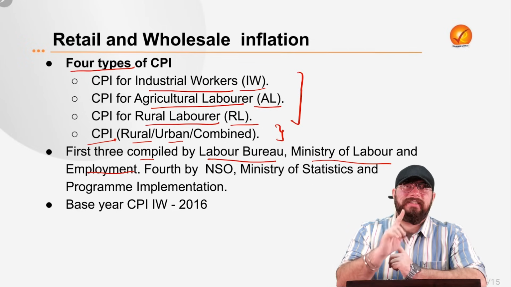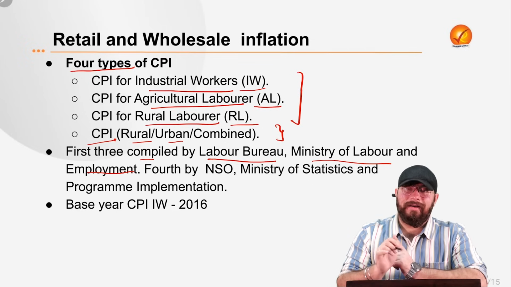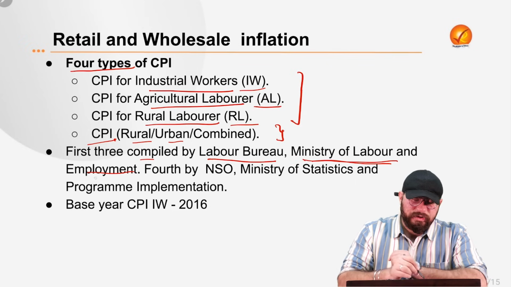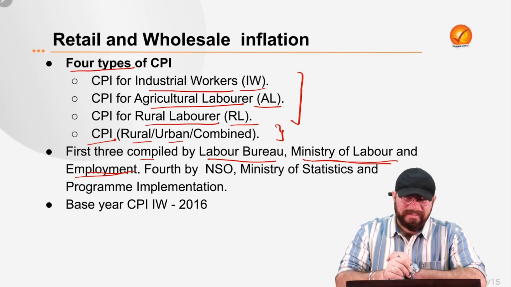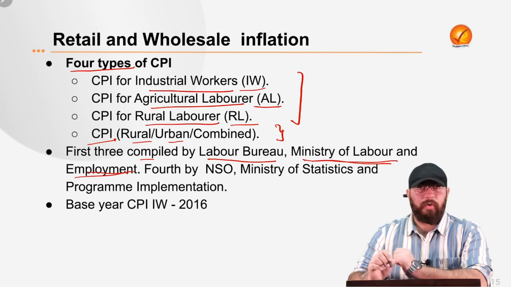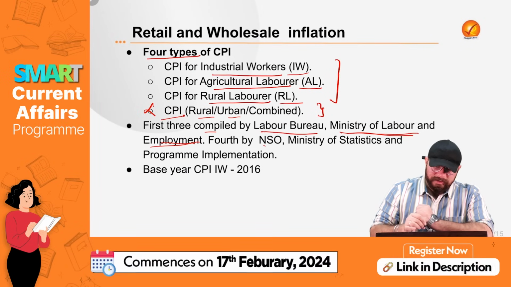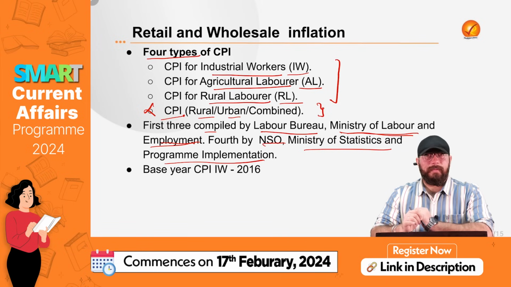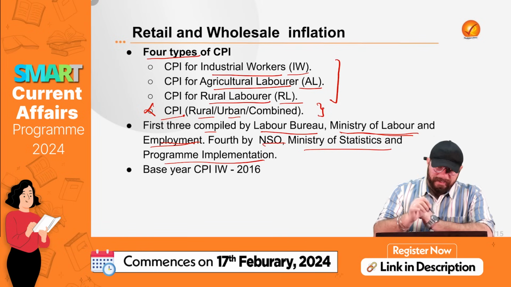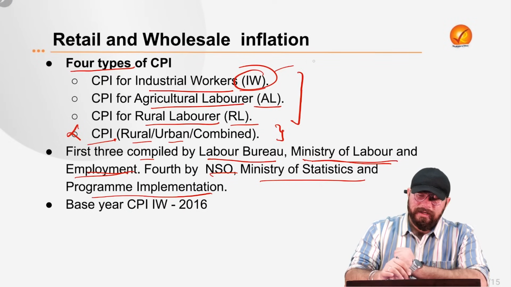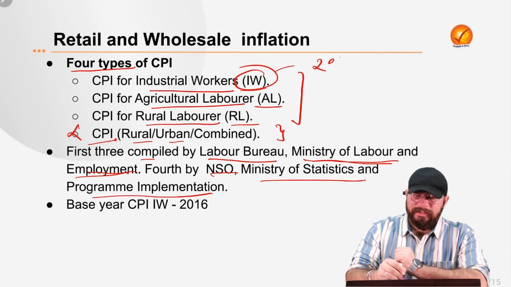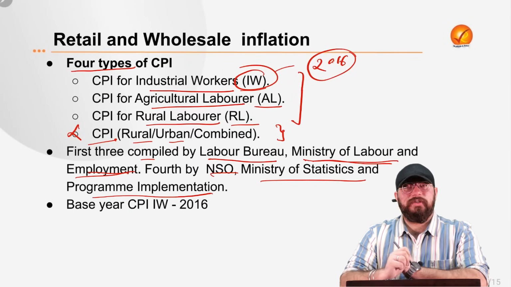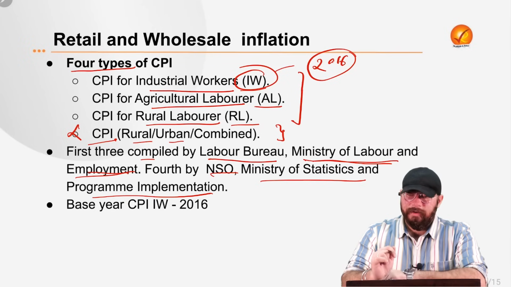And these three, that is CPI-IW, AL and RL, are calculated by the Labour Bureau under the Ministry of Labour and Employment. Fourth, as we know, it is by NSO, National Statistical Office, Ministry of Statistics and Program Implementation. And the base year for industrial workers is not 2012, it is 2016. So this is also one peculiar fact which we need to know.